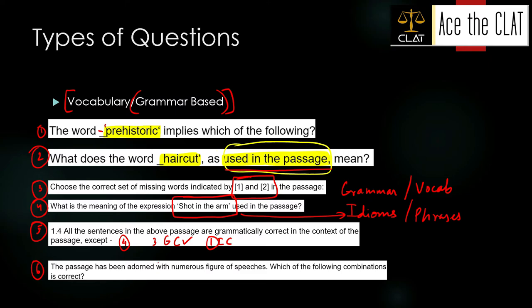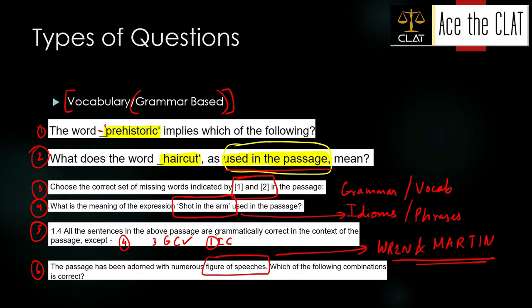6th, yet another type of question is which of the following? No, the passage has been adorned with numerous figure of speeches. Which of the following combinations is correct? Figure of speeches के ऊपर questions है. Right, Wren and Martin, figure of speeches is the way to go over here for this. This is not a strategy video, I'm just talking about the types of questions. Okay. तो मतलब figure of speeches पे भी importance दिया गया है, grammar पे importance दिया गया है, vocabulary पे importance दिया गया है. There has been importance given on idioms and phrases as well.